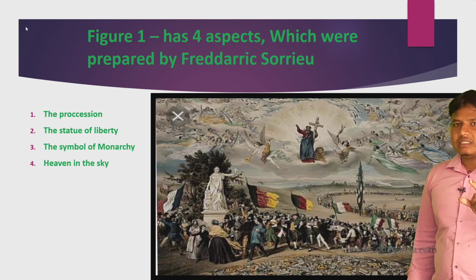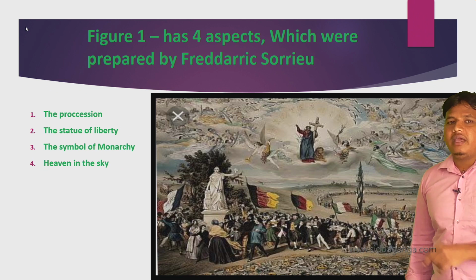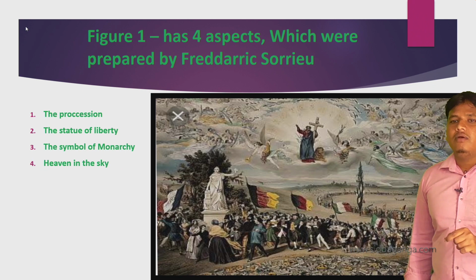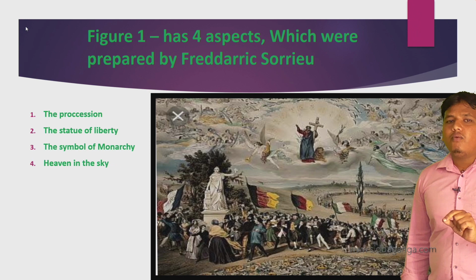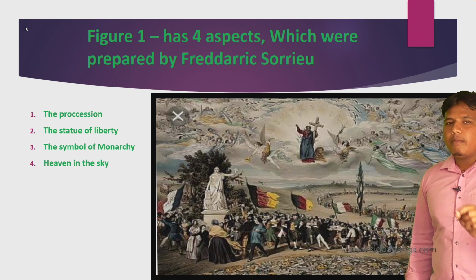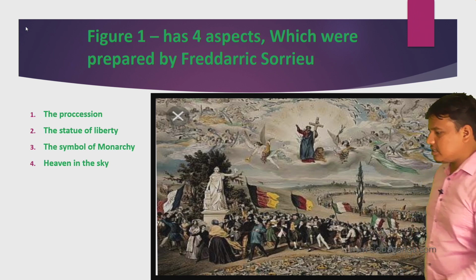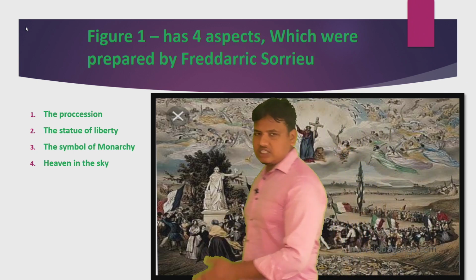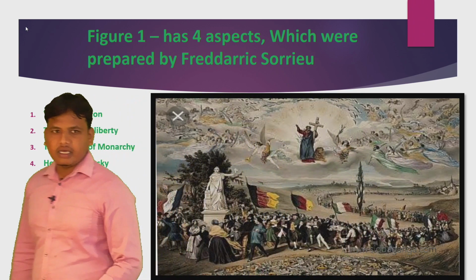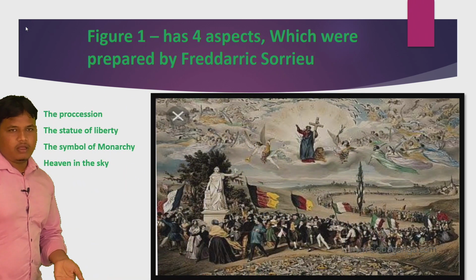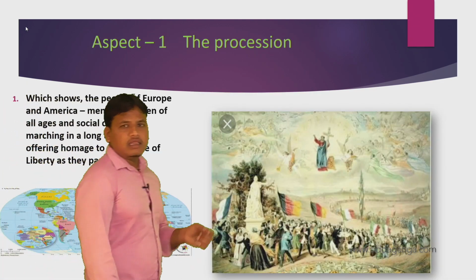There are 4 aspects. The first one is the procession, the Statue of Liberty. Mark what I say, mark on the book: the symbol of monarchy, heaven in the sky. What are the 4 things? The procession, the Statue of Liberty, the symbol of monarchy, heaven in the sky. First we are going to discuss the procession.